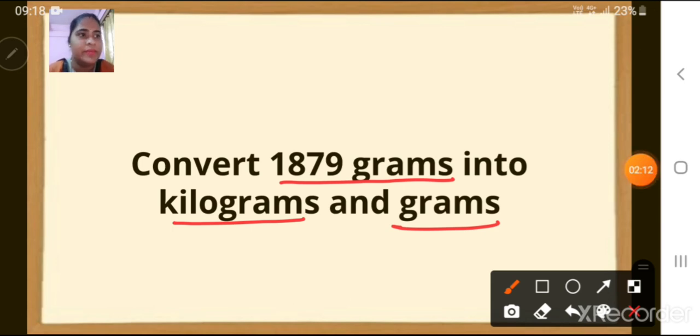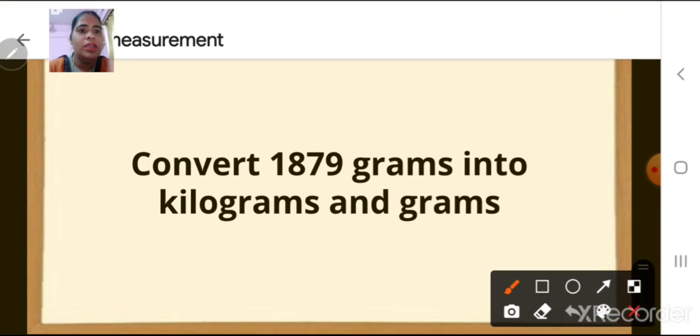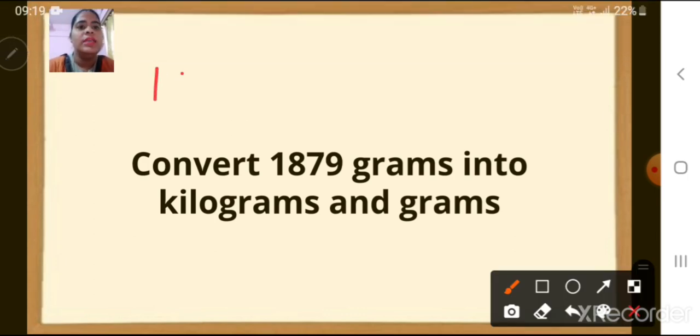Let us see. Children, the first step is to expand the number. Now expanding numbers is always as per the formula, like 1 kg is equal to 1,000 grams. We have 1,000, correct? So expanding here will be in the thousands place. In 1,879, which number is in the thousands place? Number 1, correct?